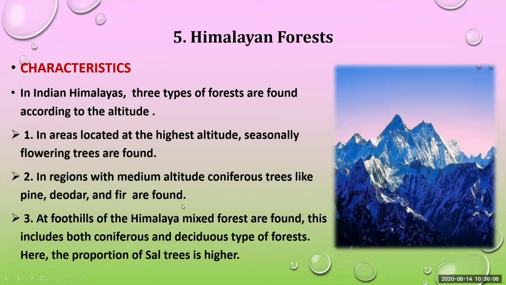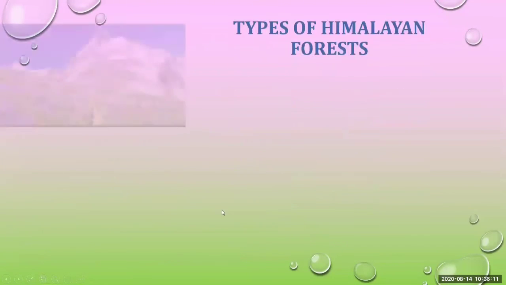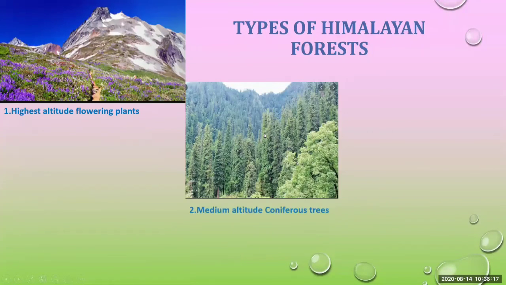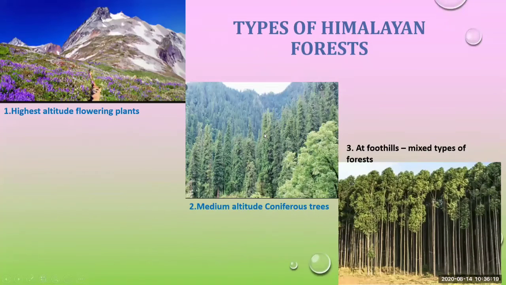We'll see these examples with the pictures. Types of Himalayan forest. See the topmost part of the Himalaya, the highest altitude, flowering plants shown in the first picture, and in the second picture medium altitude coniferous trees. Meaning it is at a medium level or medium height of the Himalayas, and in the third part, at the foothills, mixed type of forest is found.